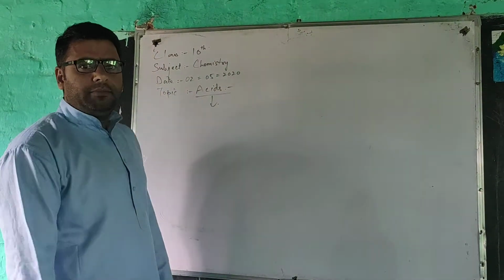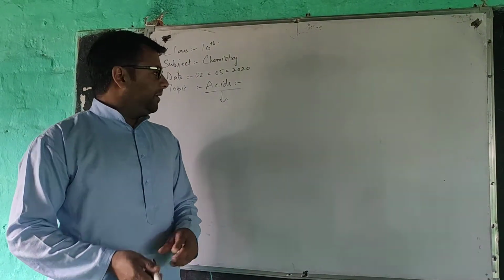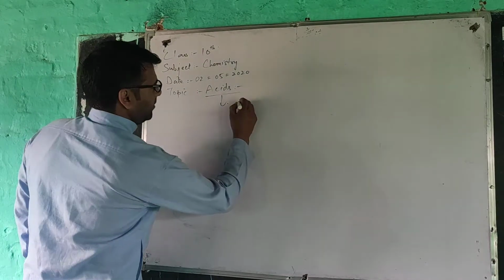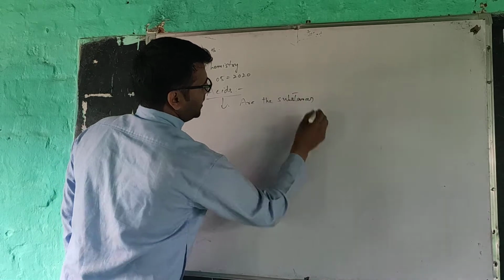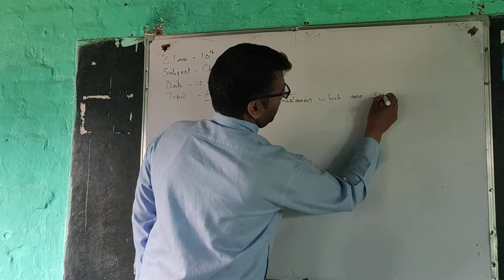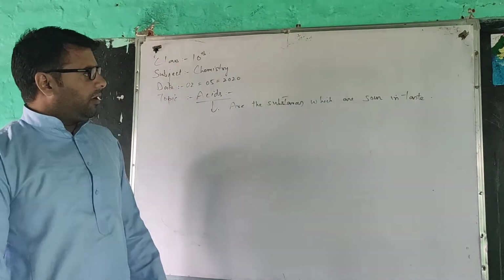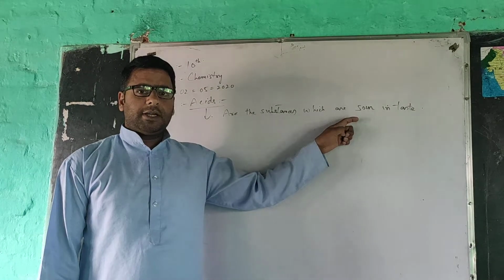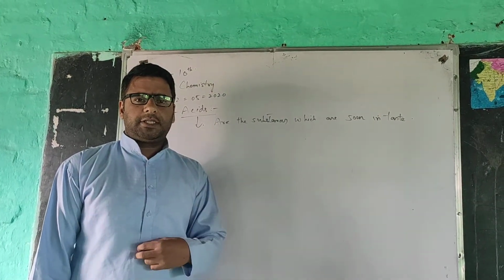As you know, there are many concepts to define acids, bases and salts, and for that we will take some simple definitions of these acids here. Acids are the substances which are sour in taste. So all the substances which are sour in taste, khata, they are said to be the acids.